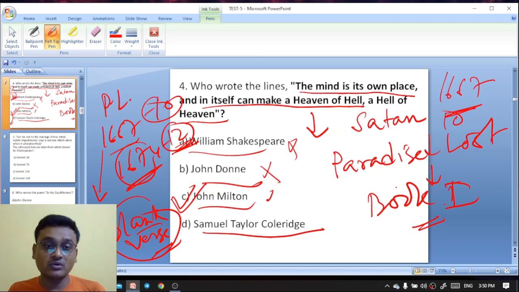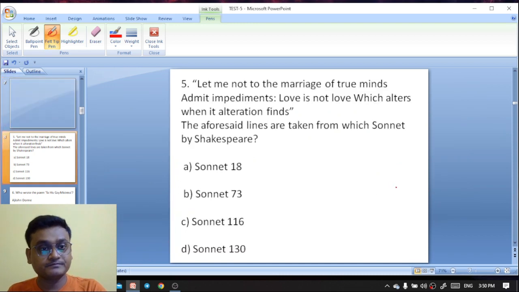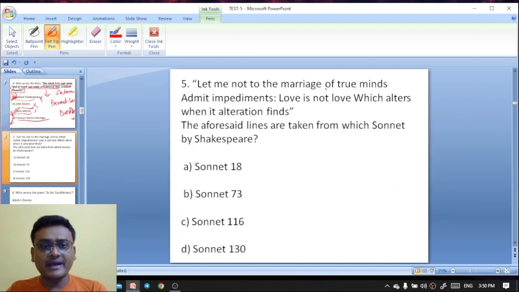The mind is in its own place, and itself can make a heaven of hell or hell of heaven. Let me not to the marriage of true minds admit impediments. Love is not love which alters when it alteration finds. Love isn't love which alters when it alteration finds.